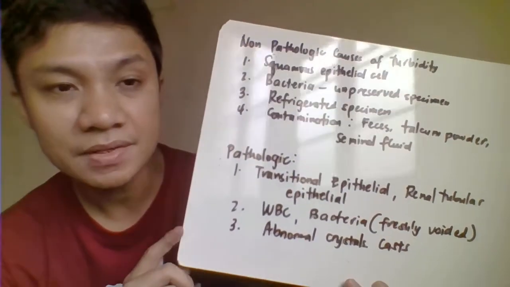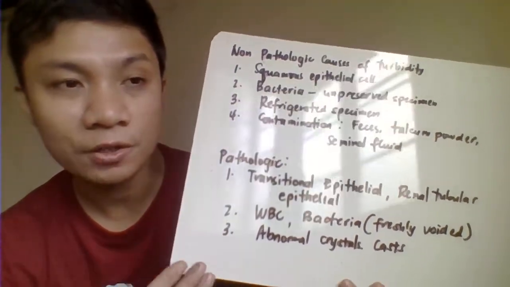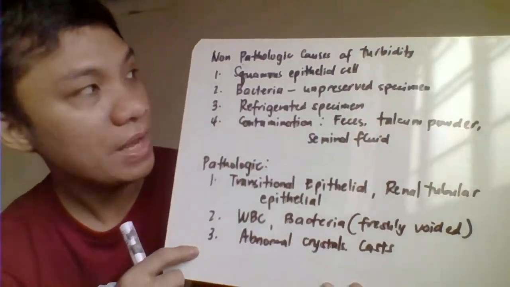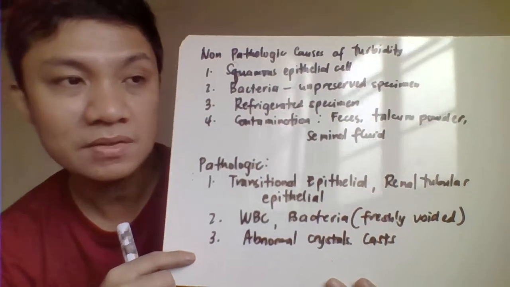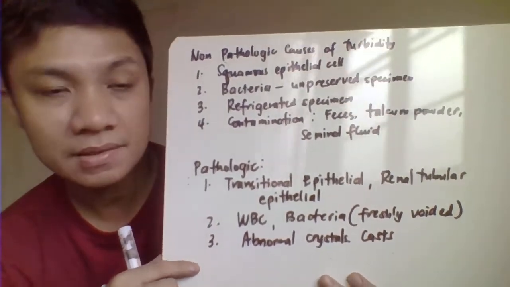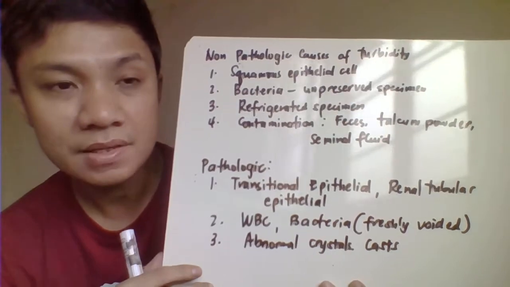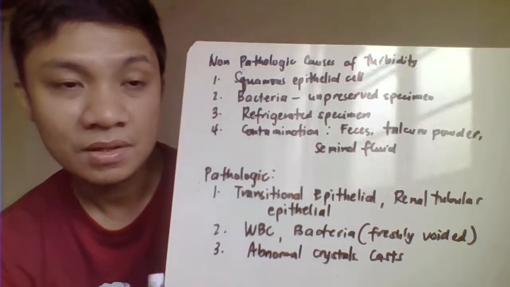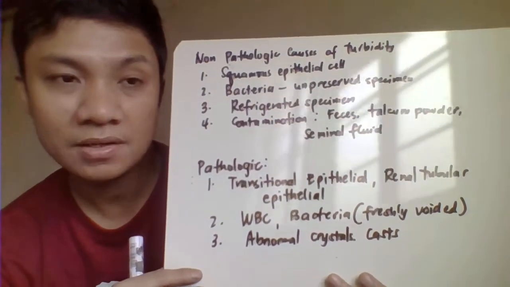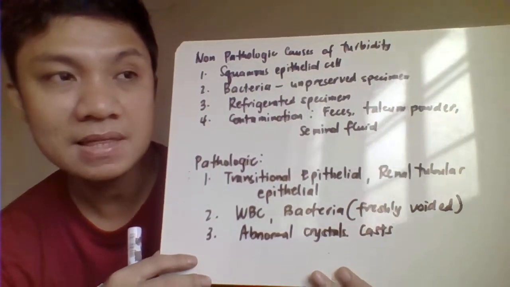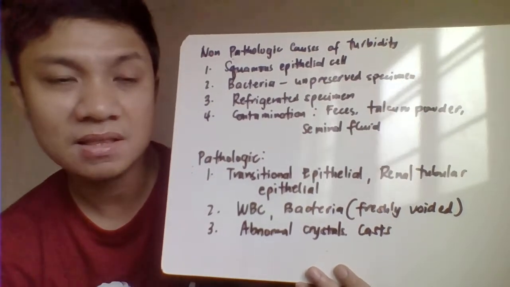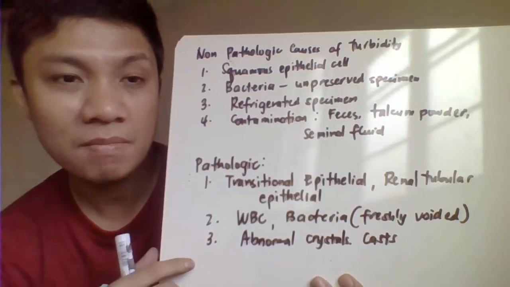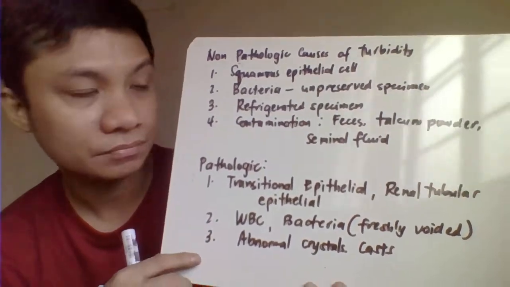Okay, then we have the causes of turbidity. Again, not all turbid specimens are pathologic. So we have here the non-pathologic causes of turbidity. First, the presence of squamous epithelial cells. The squamous epithelial cells are usually found on the external area of the genitalia. So, a high concentration of squamous epithelial cells would signify that the patient did not wash his genitals prior to the urine collection.